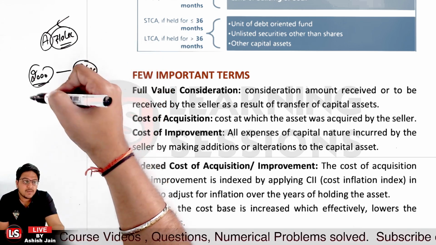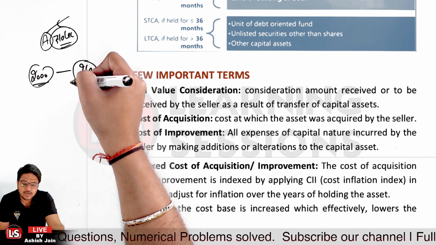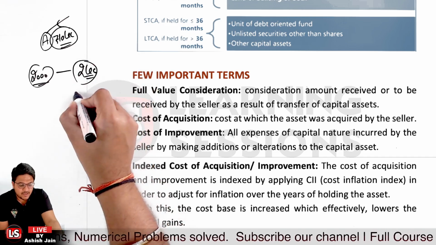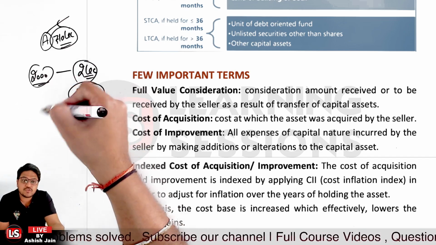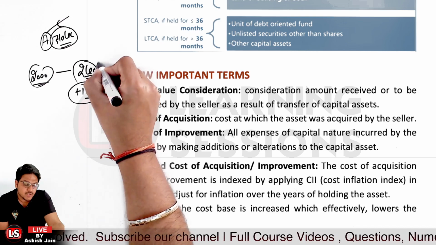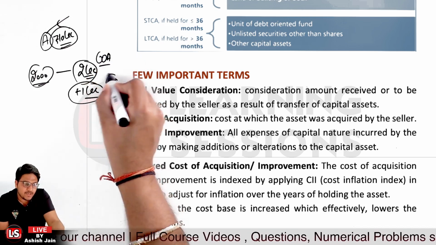And also, let's say person A has spent for the additions or alteration on this particular asset. Let's say he spent rupees 1 lakh on the same. So that will be added to it. That will be the cost of improvement. So this is cost of acquisition, and particularly this is COI, that is cost of improvement over there, right?